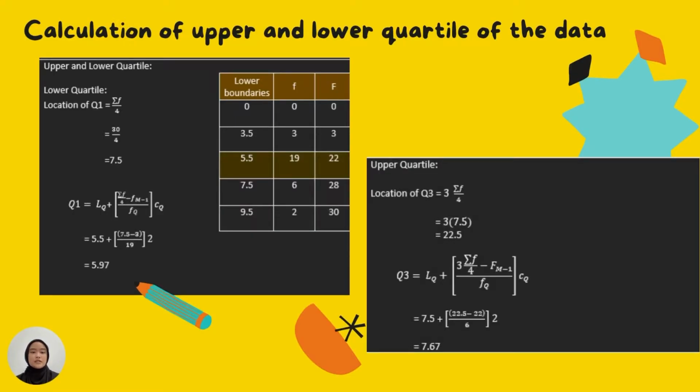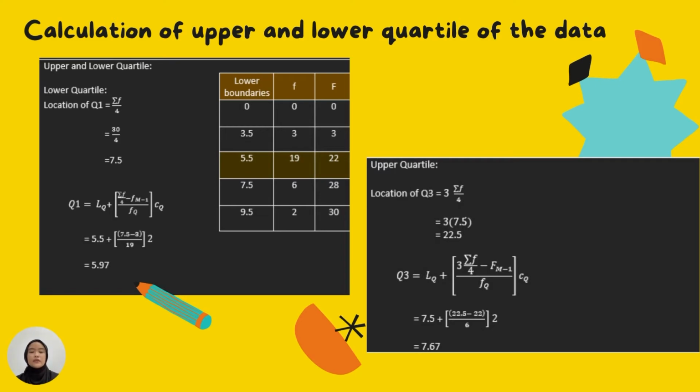Next is the calculation of upper and lower quartile of the data. So first we need to find the lower quartile. For the lower quartile, we need to find the location of Q1. Q1 is the quartile 1, so the location of quartile 1 is 7.5, and then we need to find the quartile 1, which is we got 5.97.